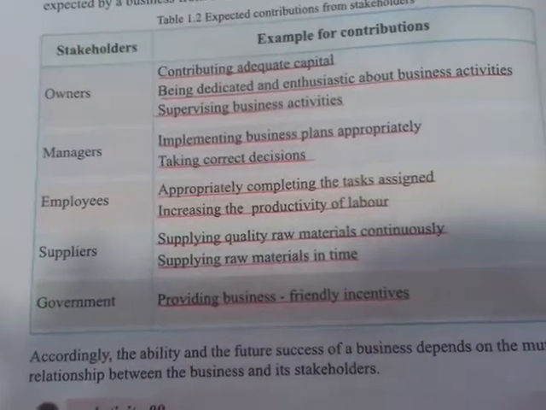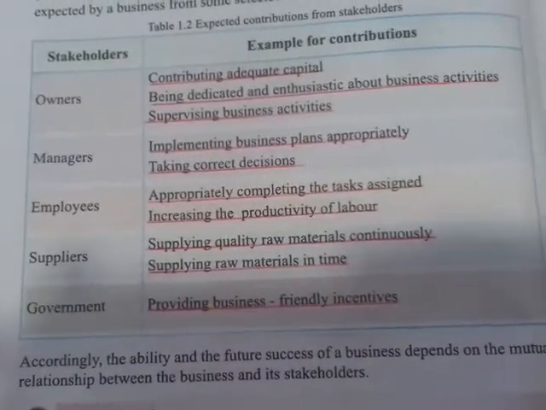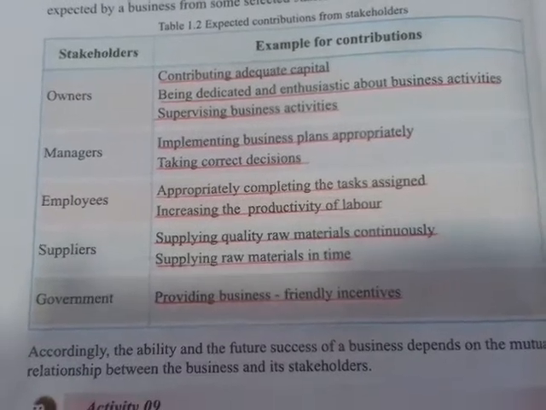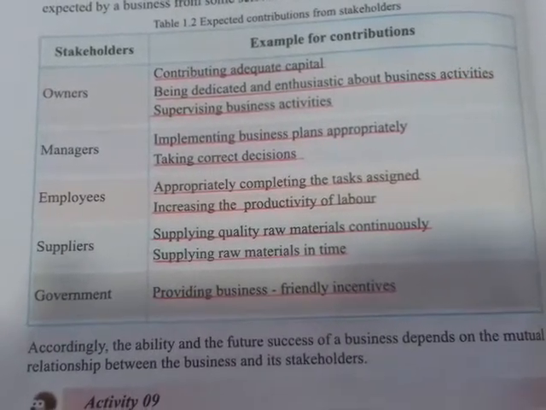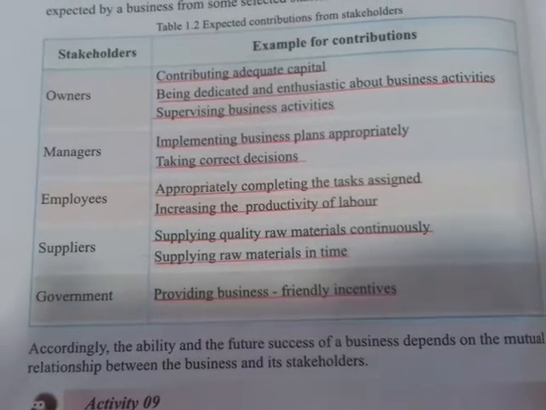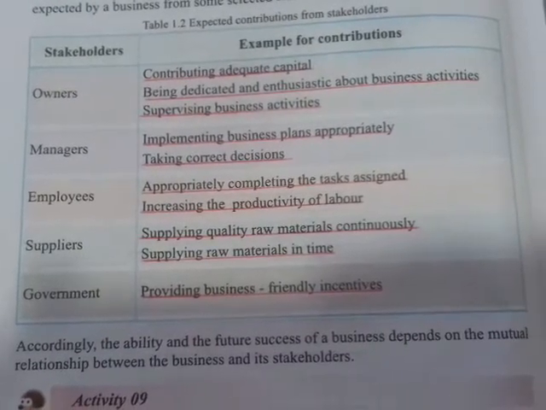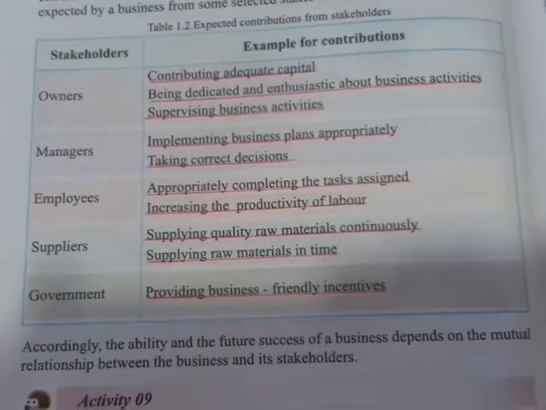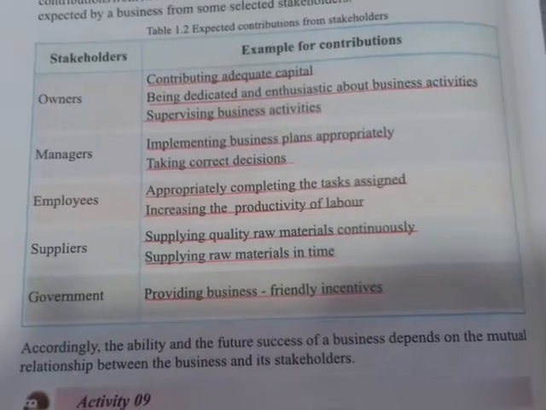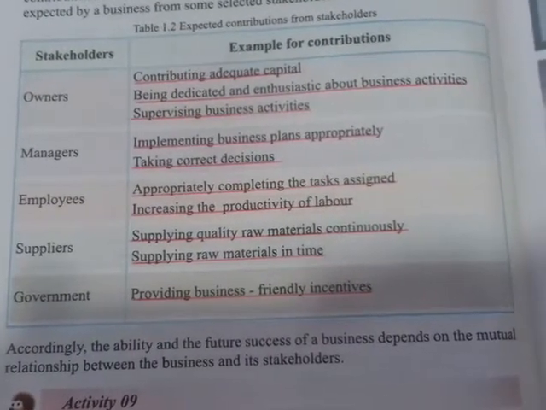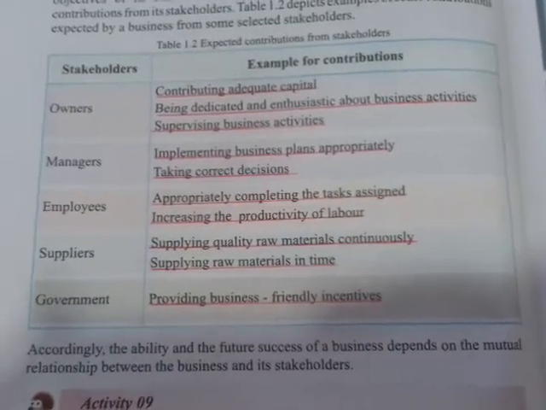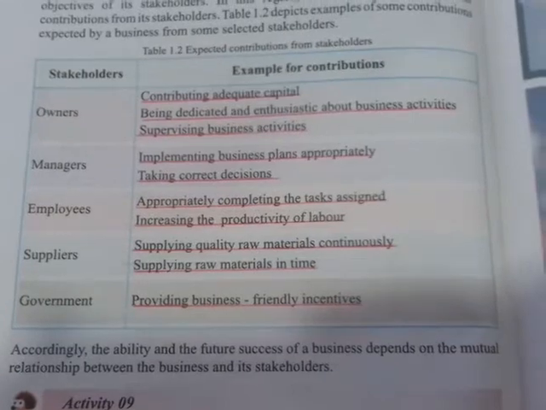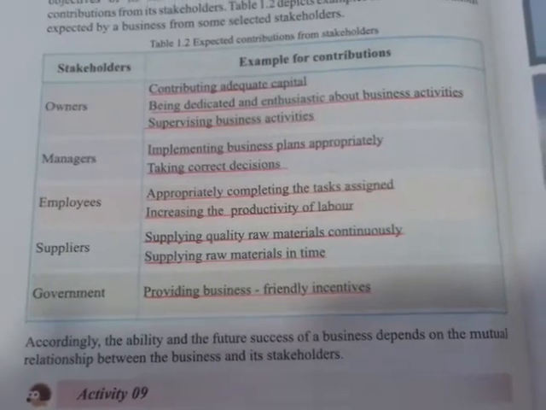Okay, so these employees are completing these tasks appropriately. That means they should do it enthusiastically. And also they are increasing the productivity of labor. If they do so, then their salaries could be increased, and also it could affect the growth of the business.